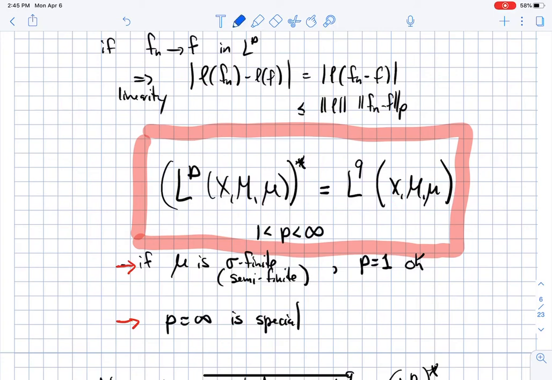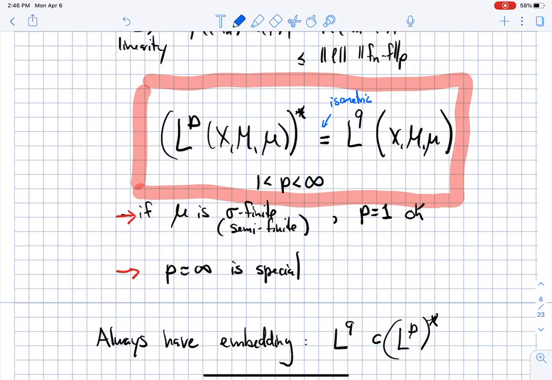And it turns out that this correspondence is also isometric, which means that the norm of the functional in the dual of LP is actually the LQ norm of the element of this correspondence.